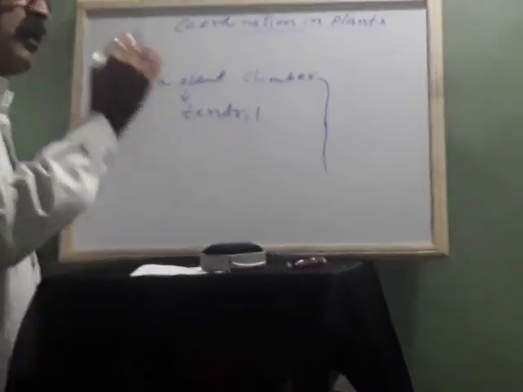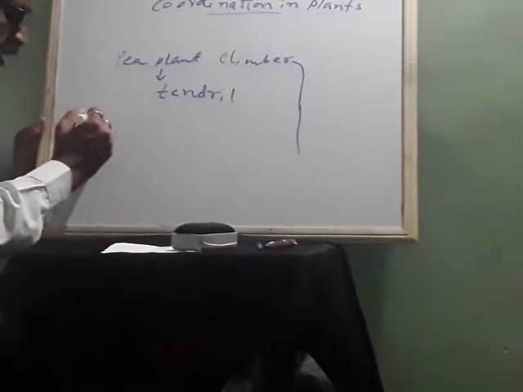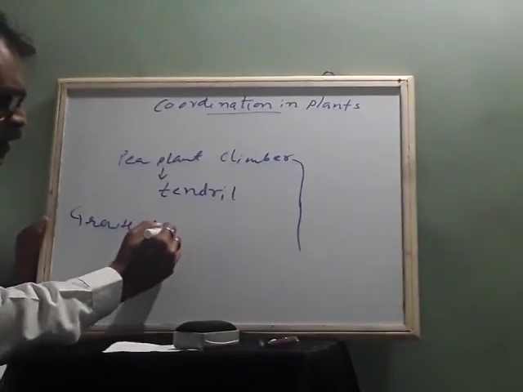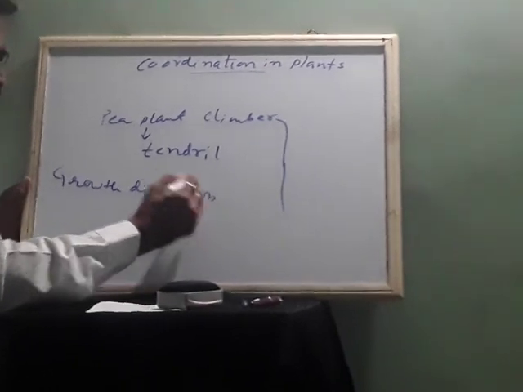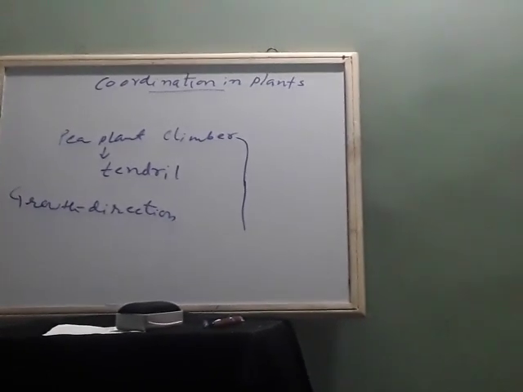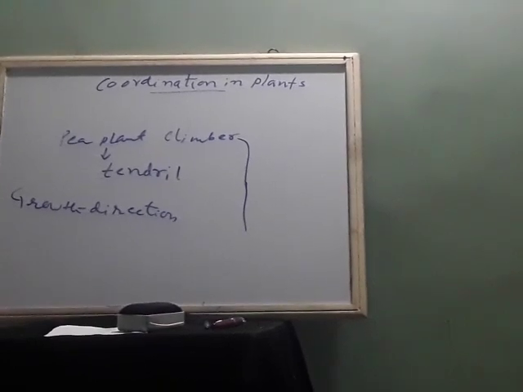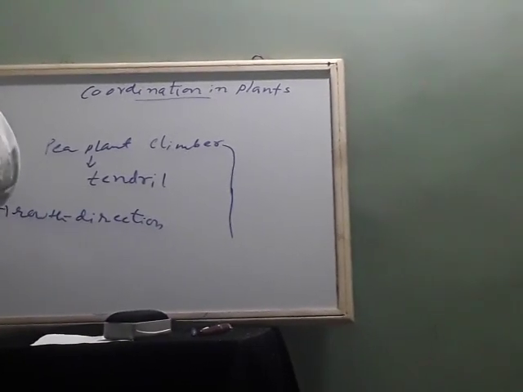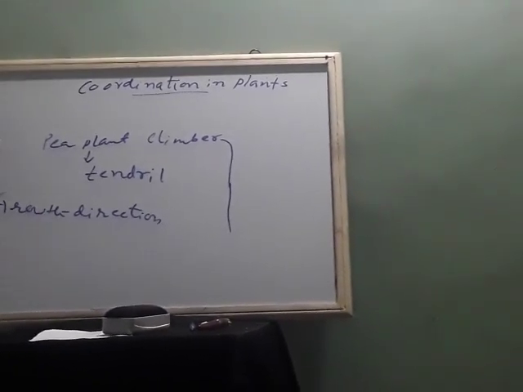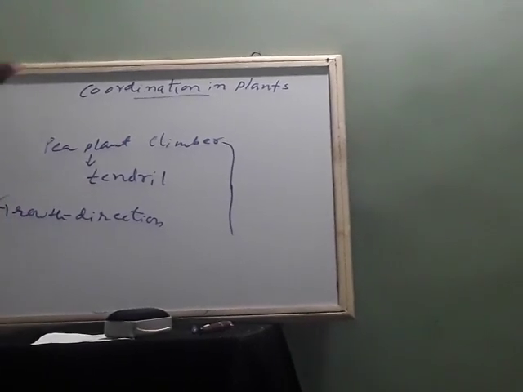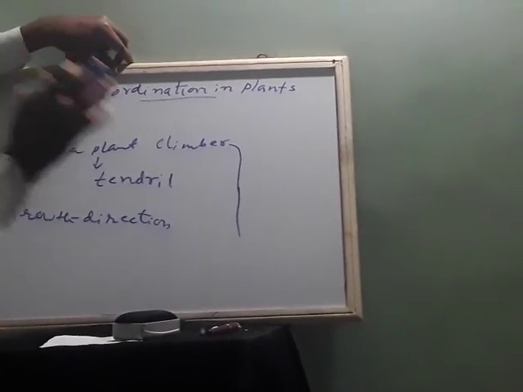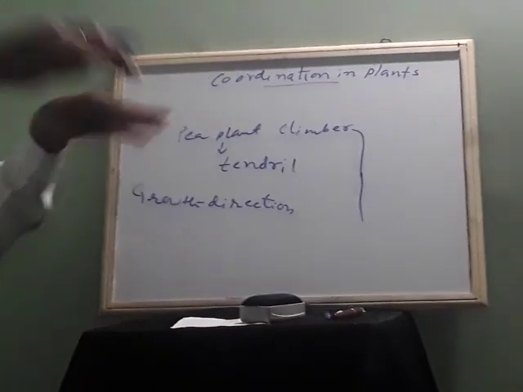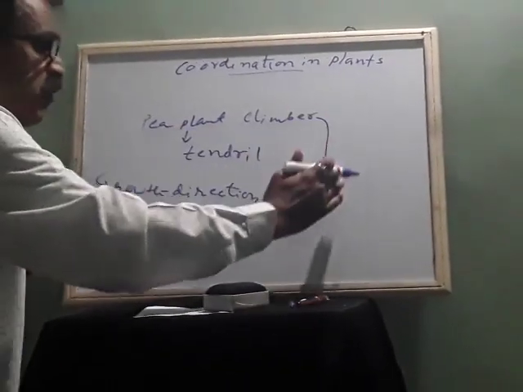It will coil. As I told, growth is directional. Growth has a particular direction. If growth were not directional, our hands or our fingers would not be like this, they would be in a haphazard manner. So growth is always directional. When you say growth in a direction, the pea plant will take the support of any object and climb, but it is directional also. It cannot become round like this and grow anywhere. When there is support, it takes the support.